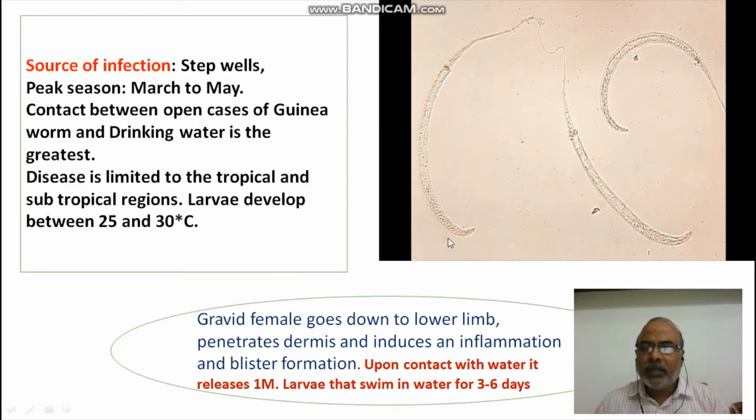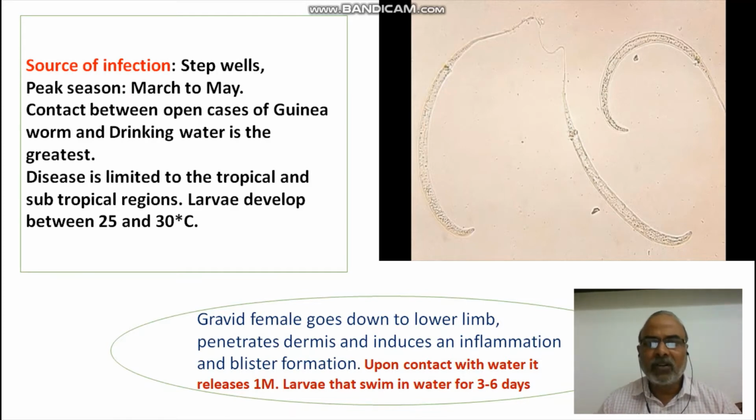Okay, so once the male and female parasites are living in a human being, the gravid female, meaning the fully developed, sexually matured female, gets copulated with the male, and then it goes to the lower part of our body. It prefers the lower part of our body because it has more chances of contacting the water source, so gradually the female worm goes towards the lower parts of our body, and the male after copulation will die.